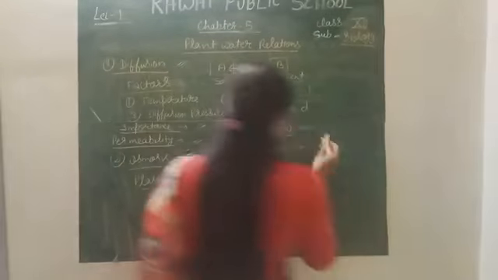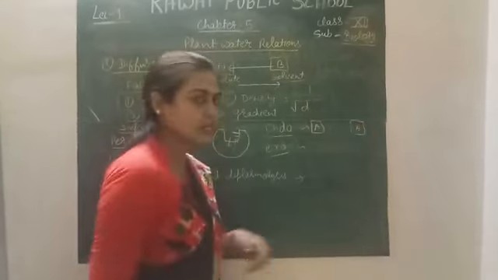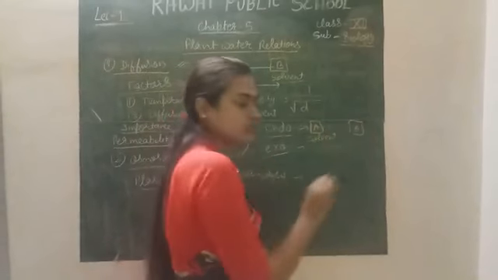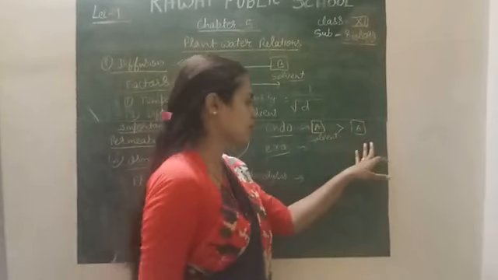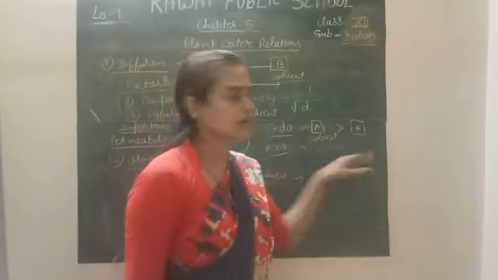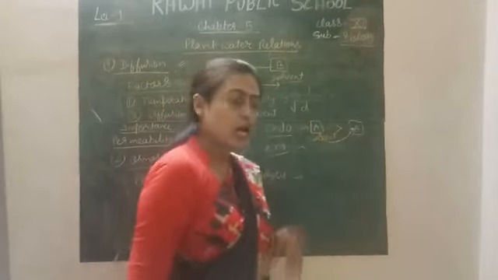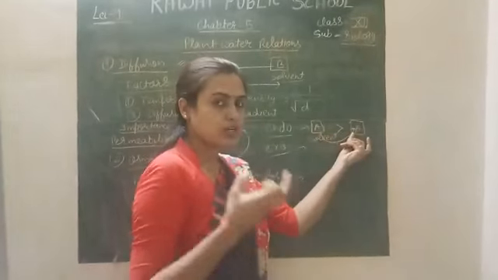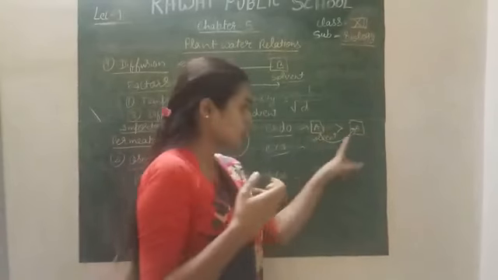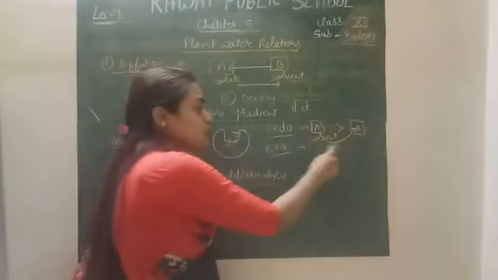Simply, there are two cells, A and B. In cell A, solvent is more, and in B there is less solvent compared to A. Then water moves from higher concentration to lower concentration through a selectively permeable membrane. It means water moves from A to B. A stage comes when cell B swells up because of the continuous movement of solvent.